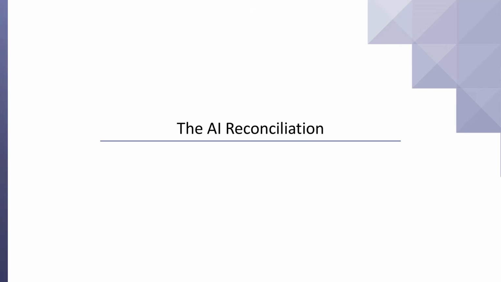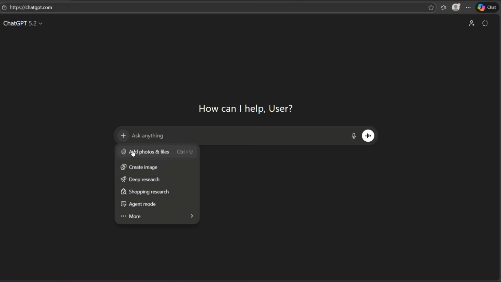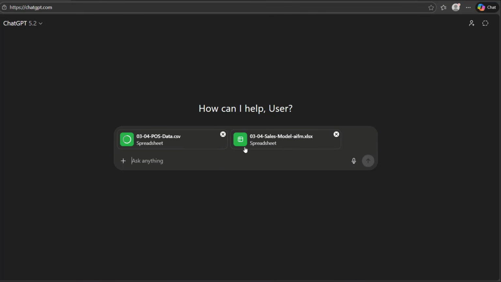The AI reconciliation. Let's take the Excel model and the raw POS export and upload both of them into the reasoning engine using ChatGPT's data analysis tool. At this stage, we will not format the dates or clean the headers because AI can read through the mess as long as the terminology is consistent.